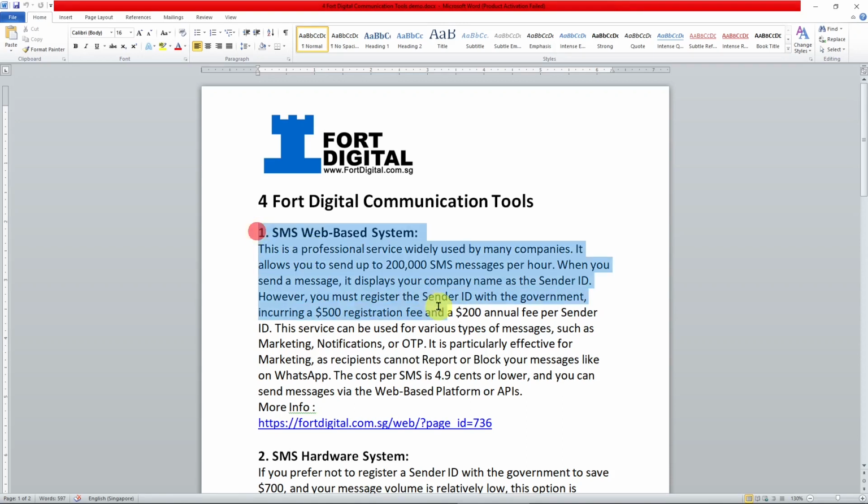So we have what we call the SMS web-based system. This is the most professional SMS system, where you can send 200,000 SMS per hour through our platform, and it will show your company sender ID or name. So it's very professional. This is a system used by most companies, banks, government sectors, and so on. And not only that, SMS is still the only communication tool where you can send all kinds of messages, whether it's marketing or promotional, notifications, reminders, OTP, anything. So this is the first system that we have.